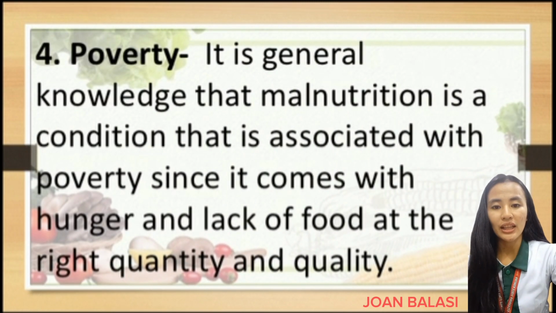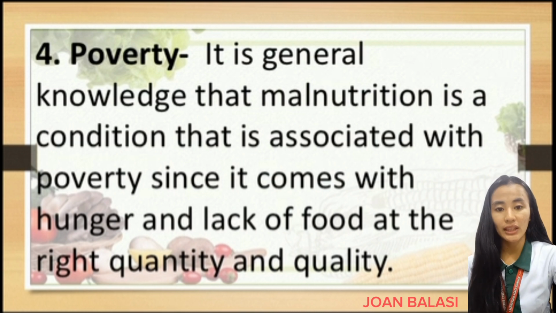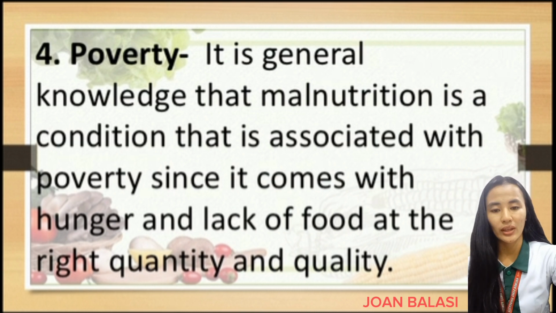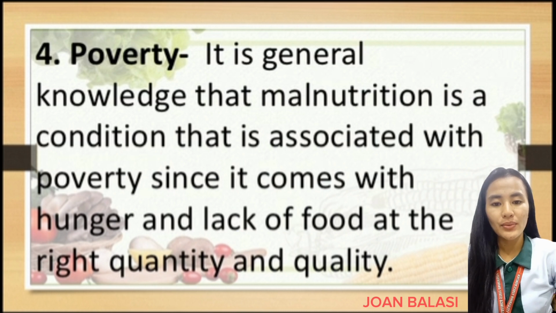It is general knowledge that malnutrition is a condition that is associated with poverty, since it comes with hunger and lack of food at the right quantity and quality. So, as we said earlier, poverty has a big impact on the health of children, because due to poverty, they can't afford to buy nutritious food and vitamin supplements that are required for them.